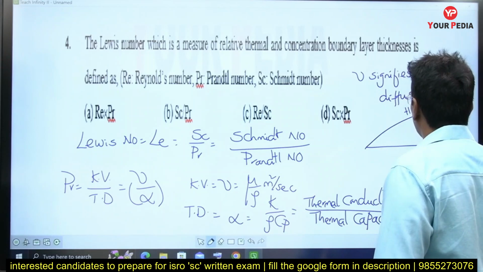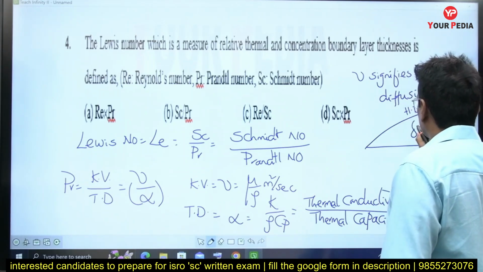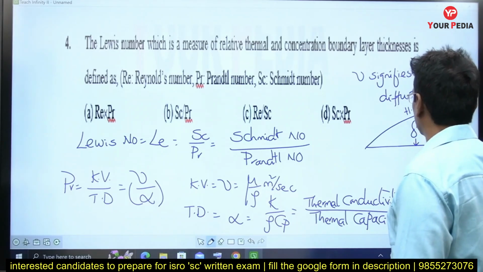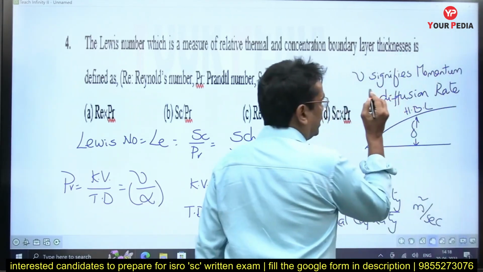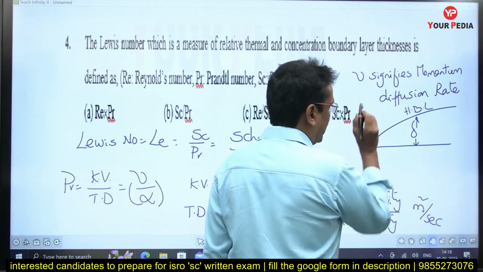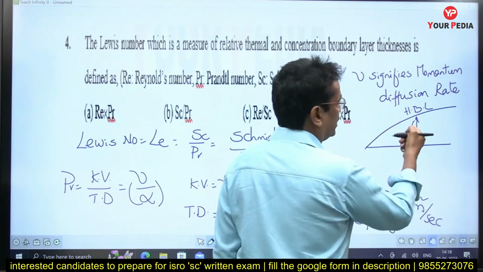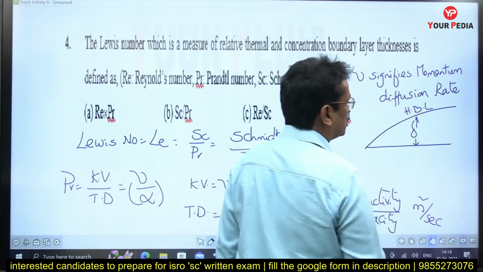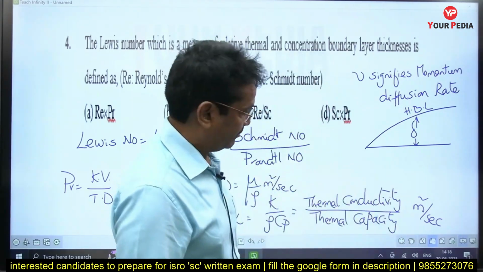If nu is more, delta is more. What is delta? Thickness of the hydrodynamic boundary layer, also known as the velocity boundary layer.